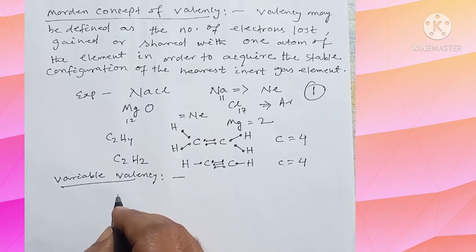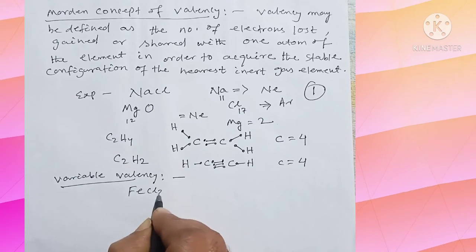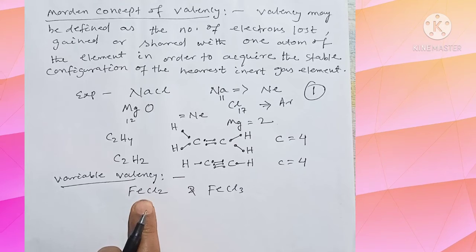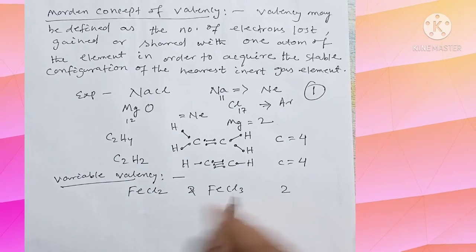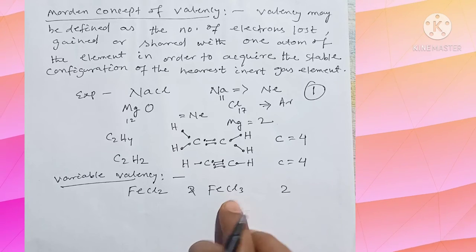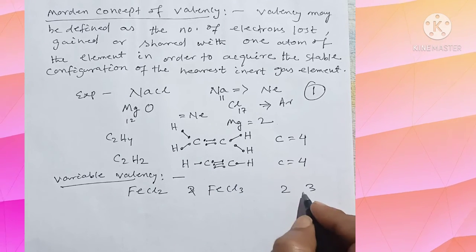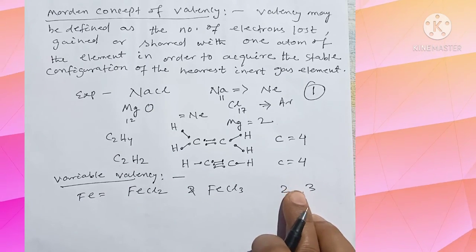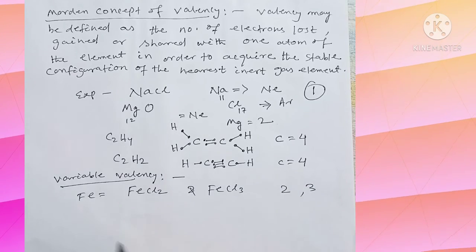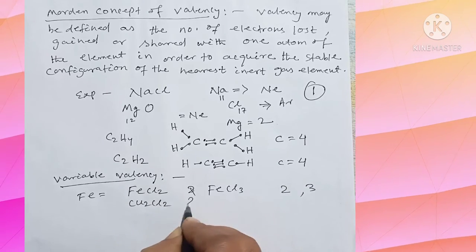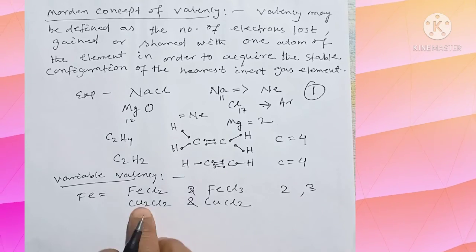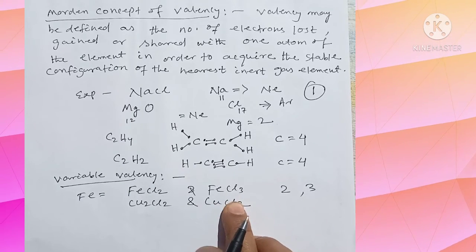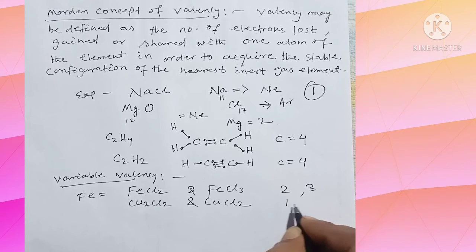For example, in case of FeCl2 and FeCl3, the valency of Fe is 2 in case of FeCl2. In case of FeCl3, the valency is 3. So Fe is showing 2 valencies here, 2 and 3. In case of Cu2Cl2 and CuCl2, the valency of copper is 1 in one and 2 in the other. So copper is showing 2 valencies, 1 and 2.